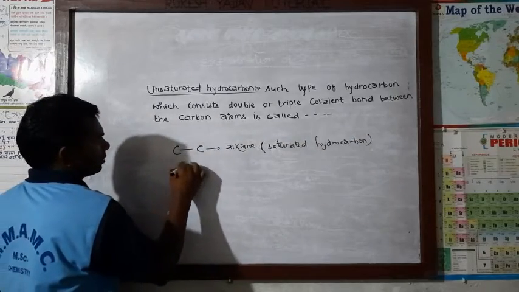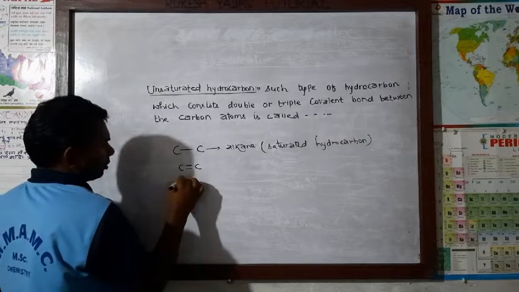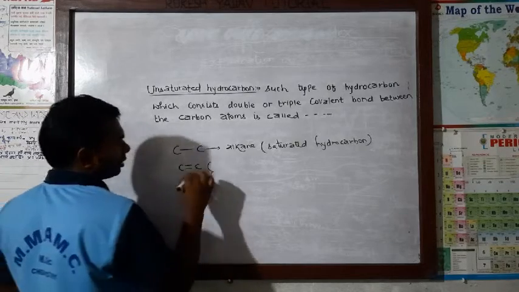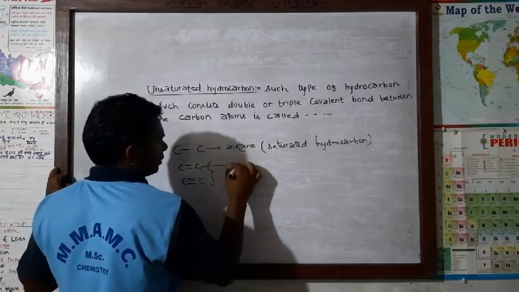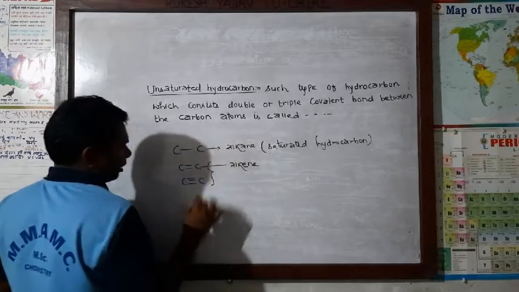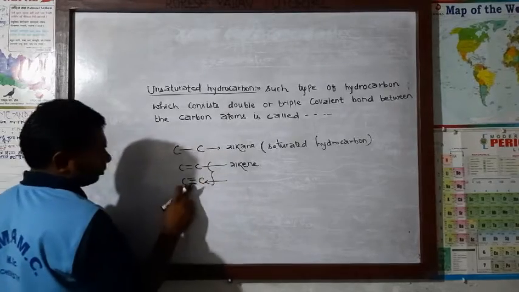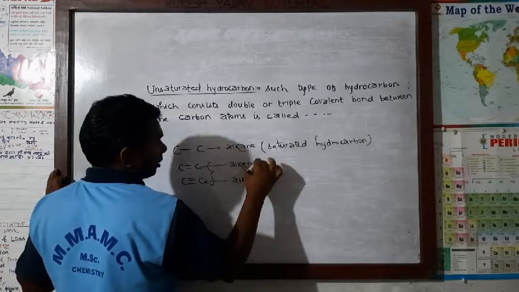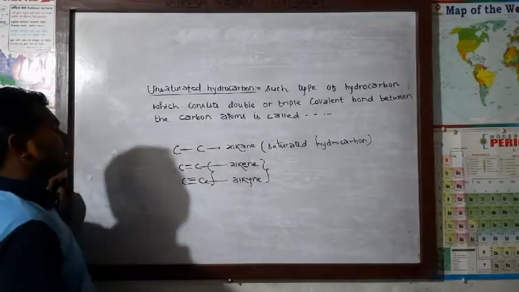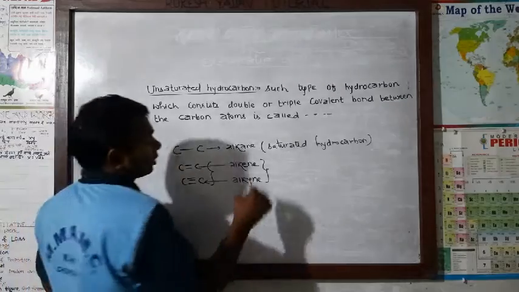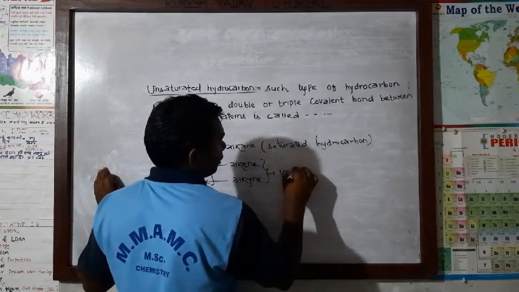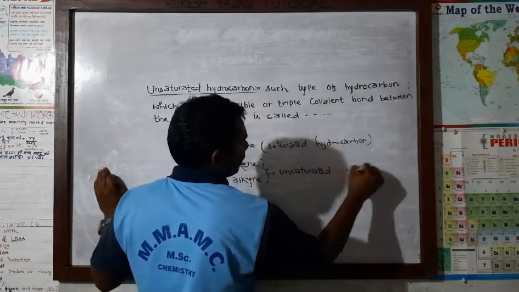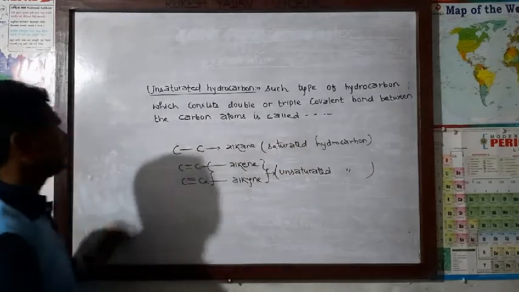But if there is a double or triple covalent bond between the carbon atoms, then if there is double, that is alkene, and if there is a triple covalent bond between the carbon atoms, then it is alkyne, and both alkene and alkyne are under unsaturated hydrocarbon. That we have to understand.